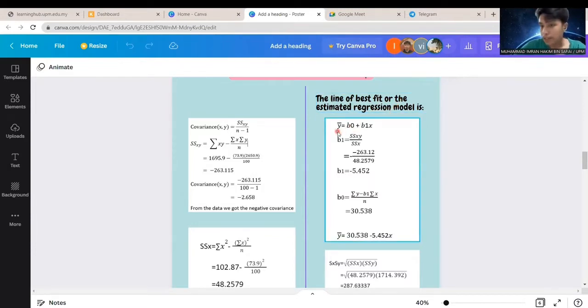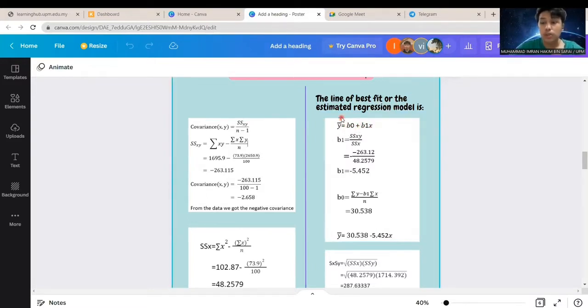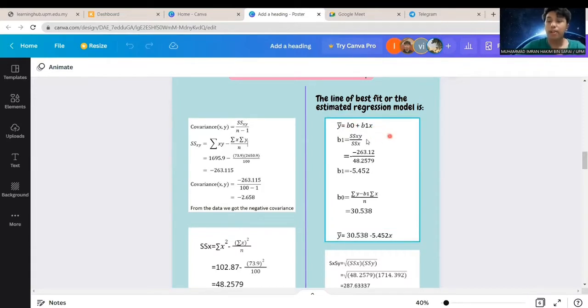To find the line of best fit, we use the formula y-hat equals B0 plus B1x, where B0 is the y-intercept and B1 stands for the slope. To find B1, we use the method of least squares: B1 equals SSXY over SSX.